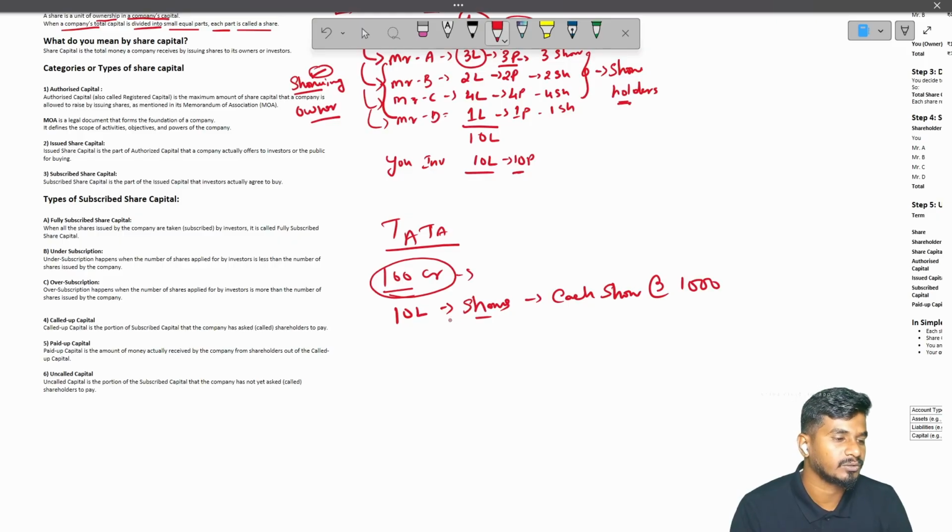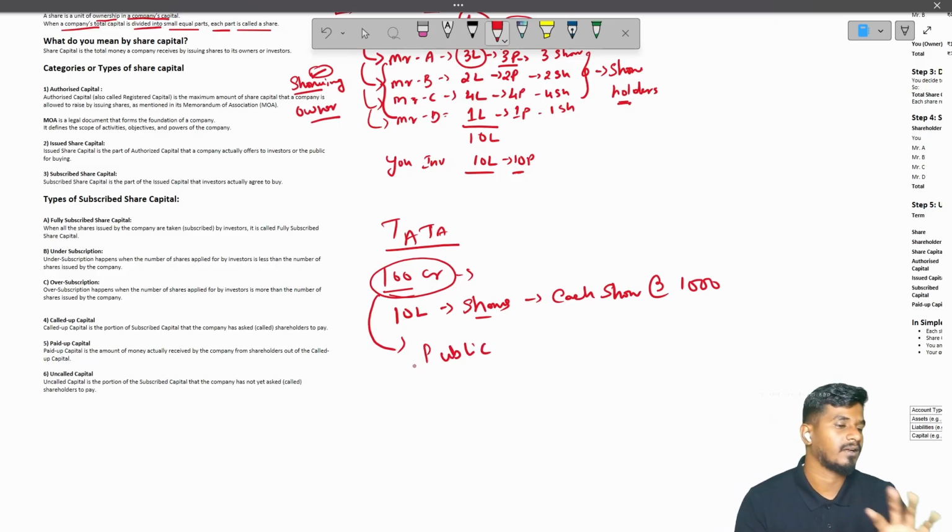Then the company came to the public, like you and me, and said that we are starting a business, the capital is 100 crore rupees, and even you can invest. We divided it into 10 lakh shares and each share is 1000 rupees.